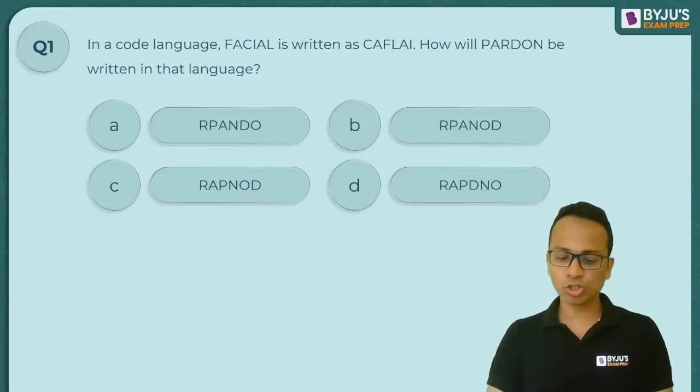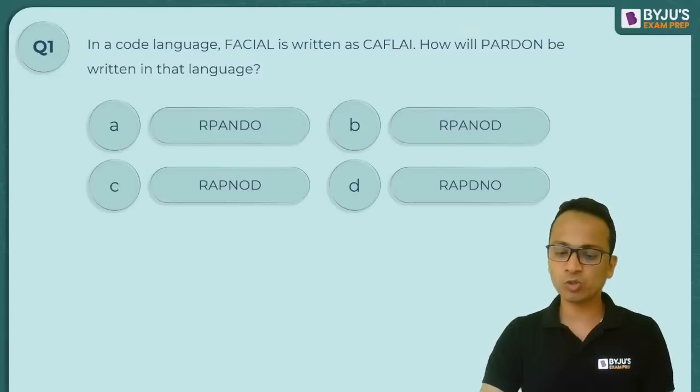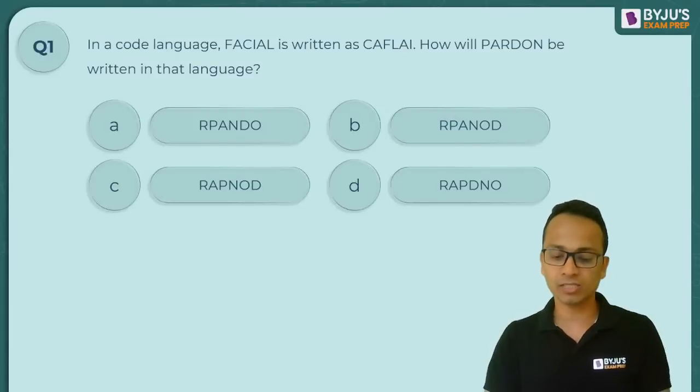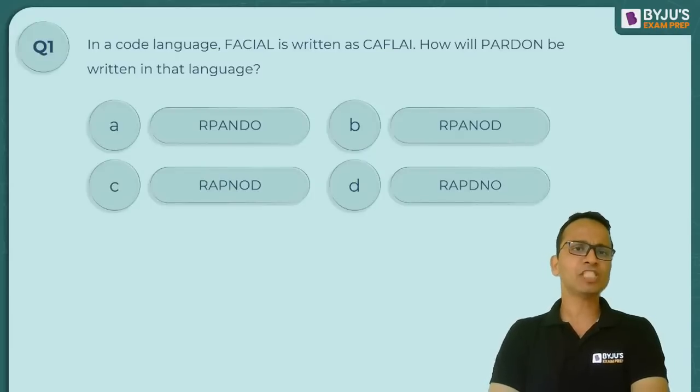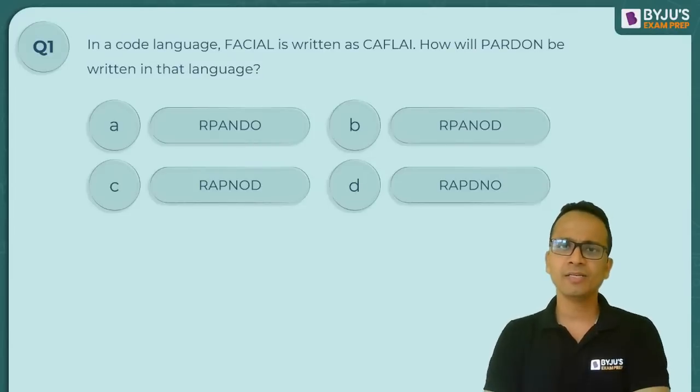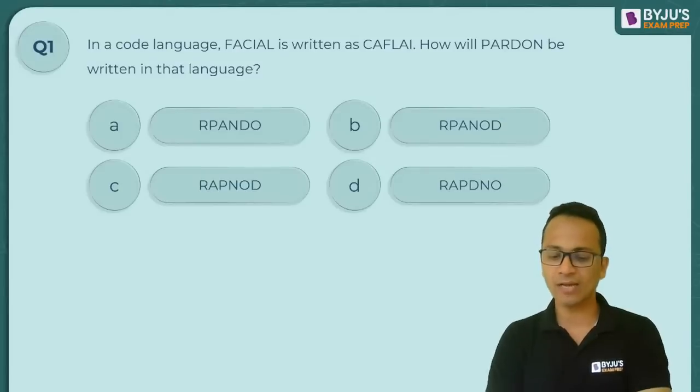First question on your screen: in a code language, FACIAL is written as CAFLAI. How will PARDON be written in that language? Quickly.